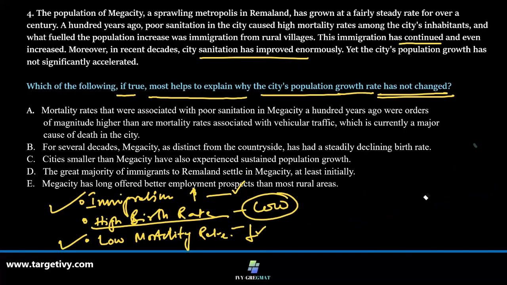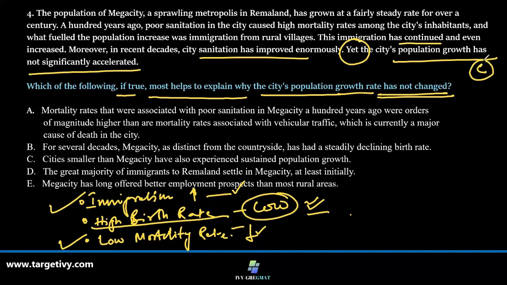Whatever may be the immigration, the birth rate, which is the biggest contributor in the growth of population of some place, if that is low, then definitely whatever the author is saying, population growth has not significantly accelerated. This conclusion will be supported. So we have got a situation where this conclusion is paradoxical to what is expected, and we think this could be one of the best reasons why it is like this.